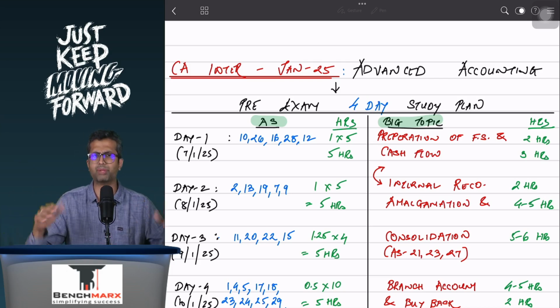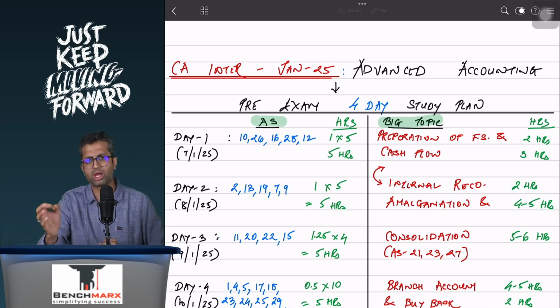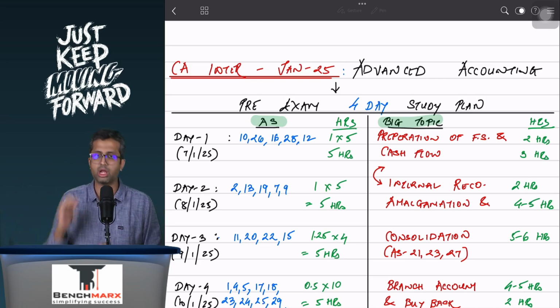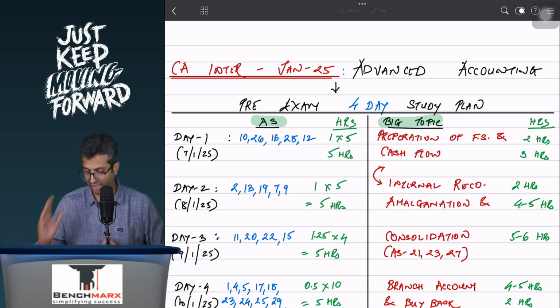Next you go on to the bigger topics, where you will go with the preparation of financial statements topic, where you will clearly note the Schedule 3 presentation, because that will come in other chapters as well. And in cash flow, special emphasis on the indirect method of cash flow preparation. Cash flow will be around 3 hours.